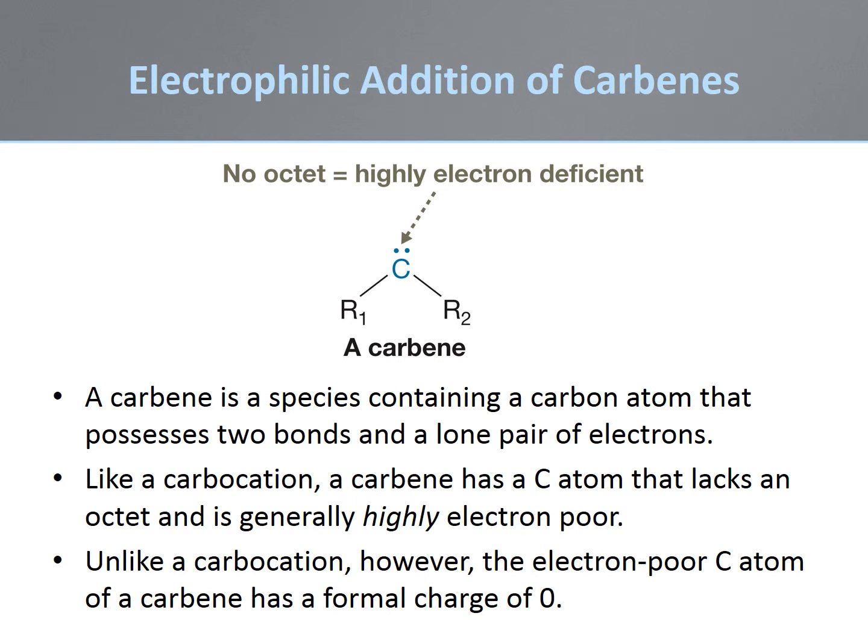A carbene is one type of electrophile that adds to alkenes. A carbene contains a carbon atom that has two bonds and two electrons. The formal charge on a carbene is 0, but the carbon lacks a full octet, which makes it a strong electrophile.